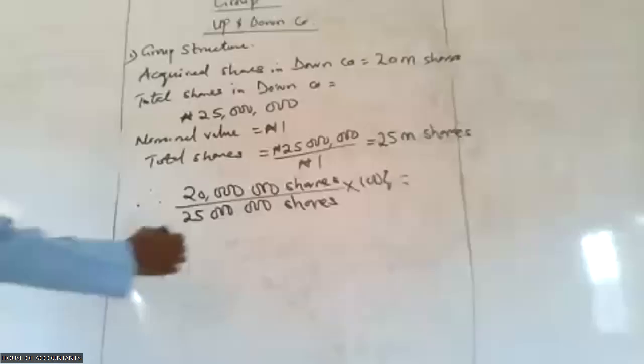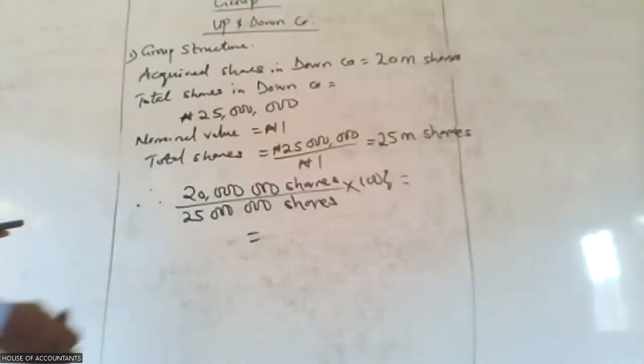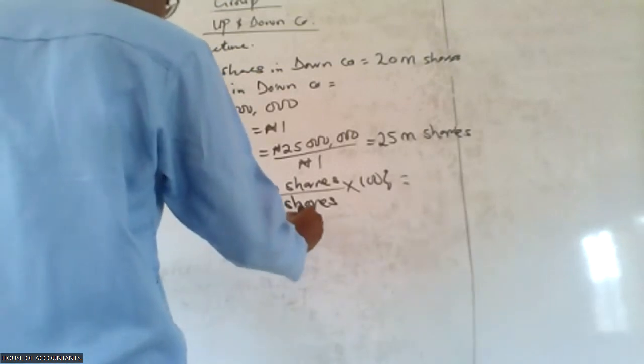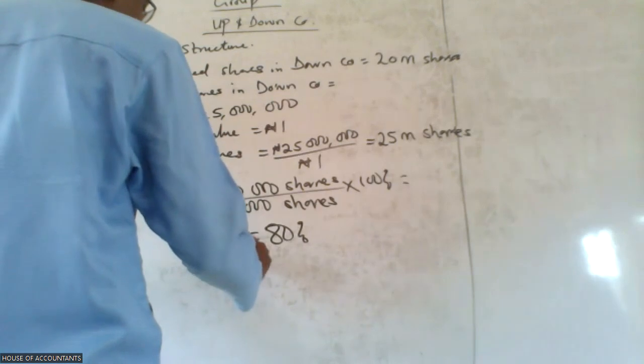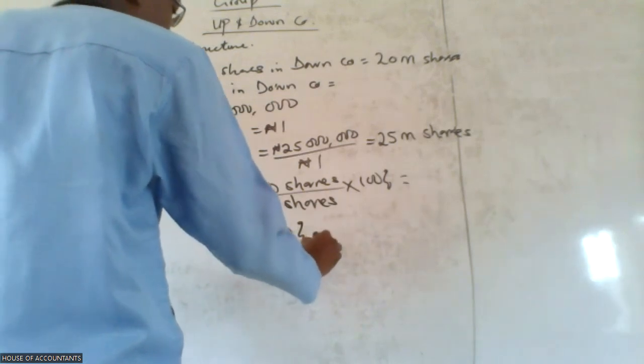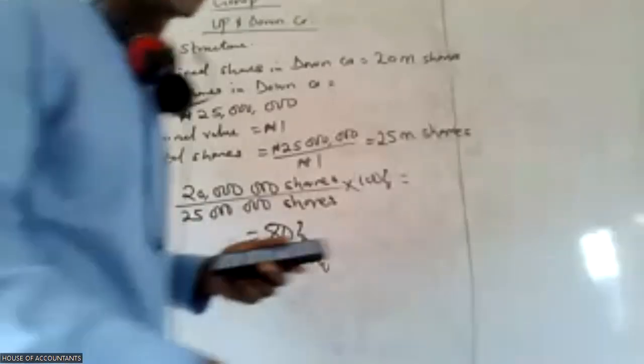So what will that be, the total group? 80. So it means 80% is for the parent and NCI will be 20%. Are we getting the gist?